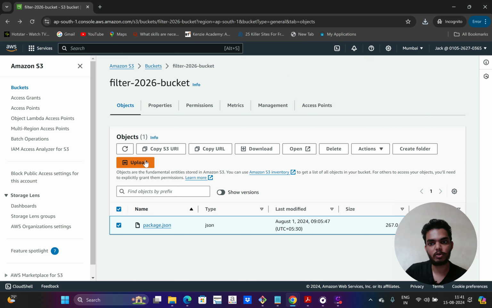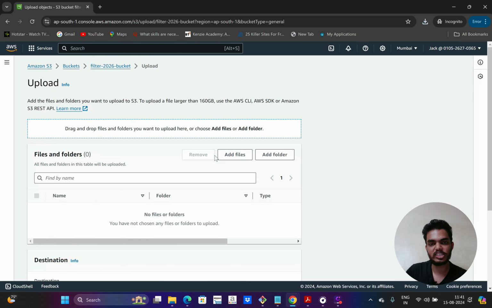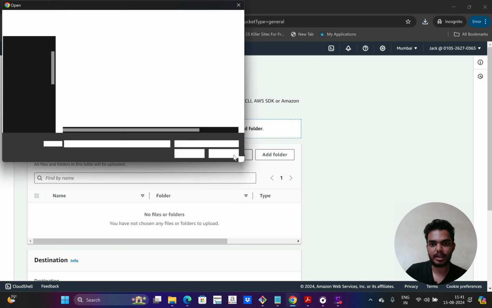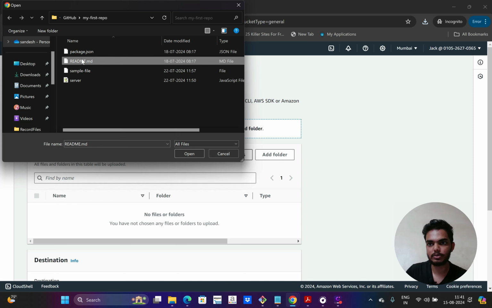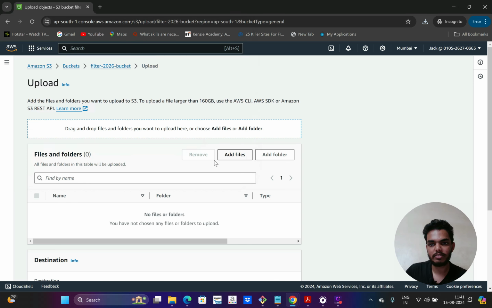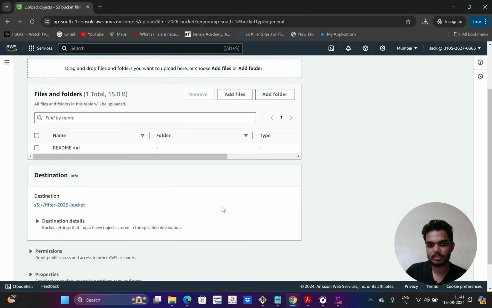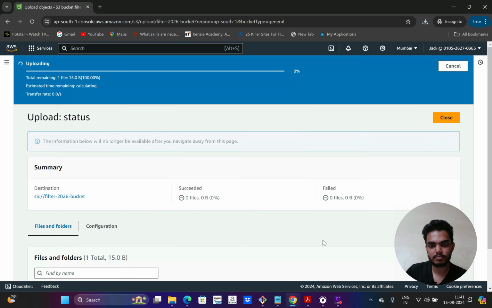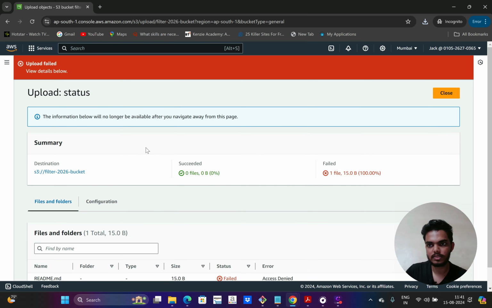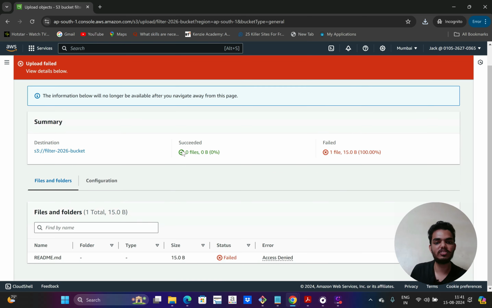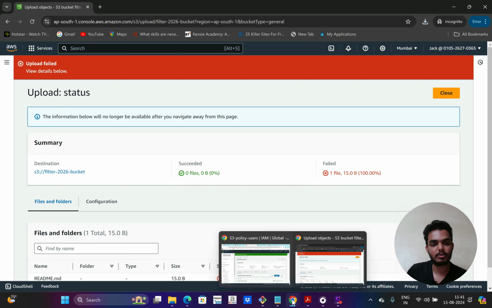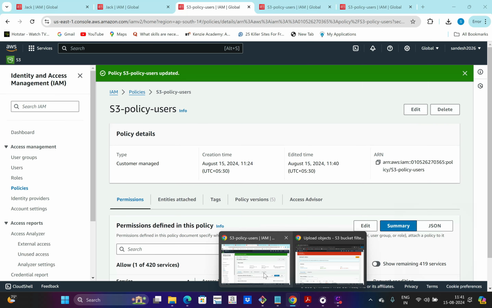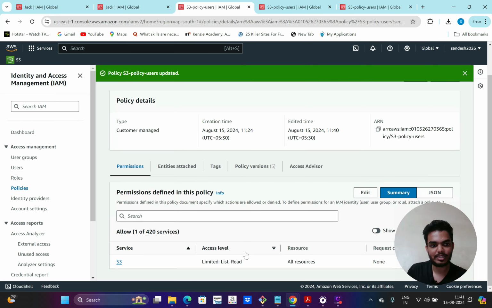Now if I want to upload a file using JARC user, can I do that? I'll try that also. If I click on add files and try to upload any file and click on upload, I'm getting this error because I don't have the access to upload files, or I don't have the access for write. Now I'm going to modify the policy again.